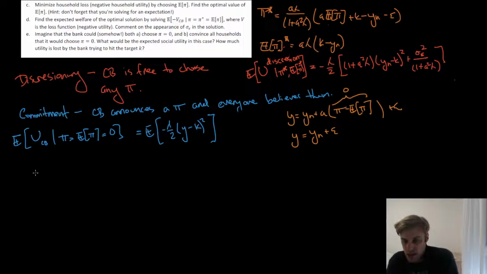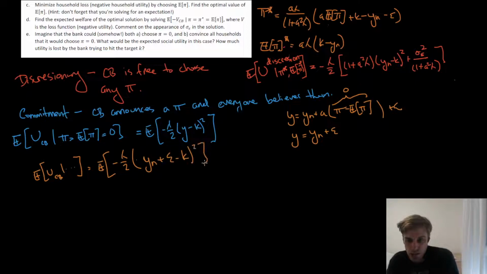We get that the expected UCB is equal to the expected value of minus lambda over 2 times yn plus epsilon minus k squared.